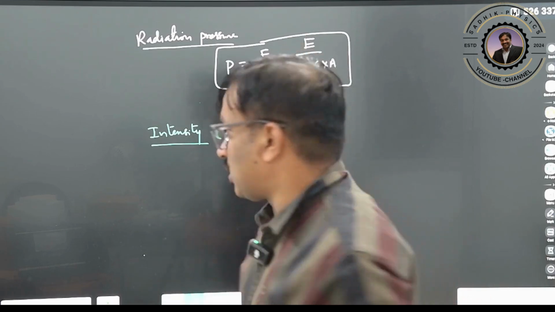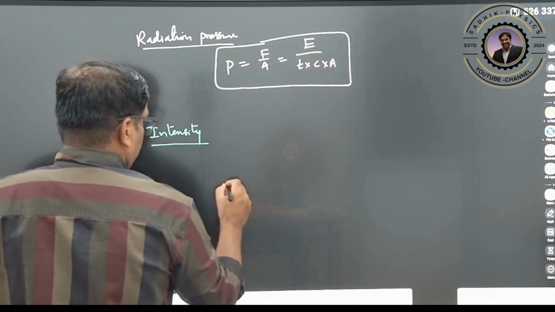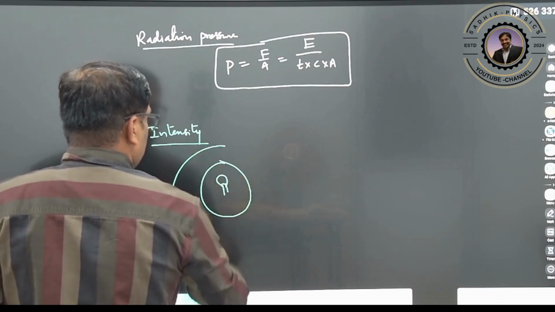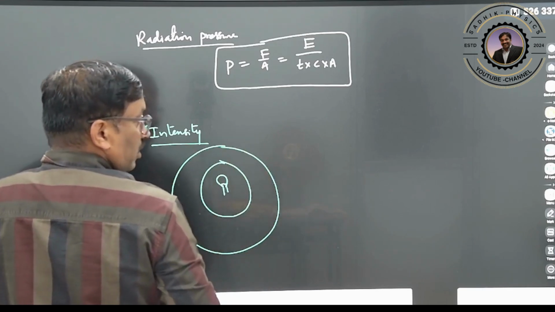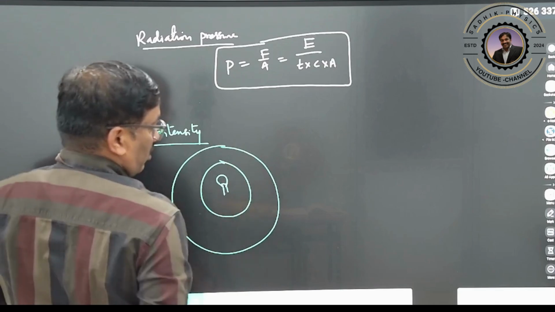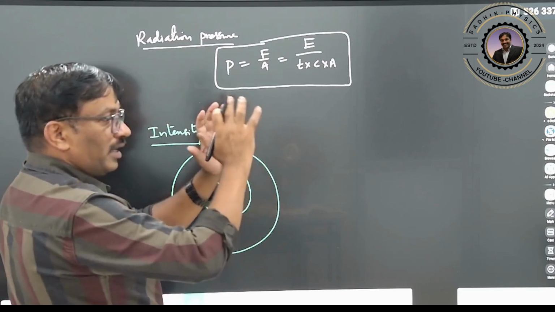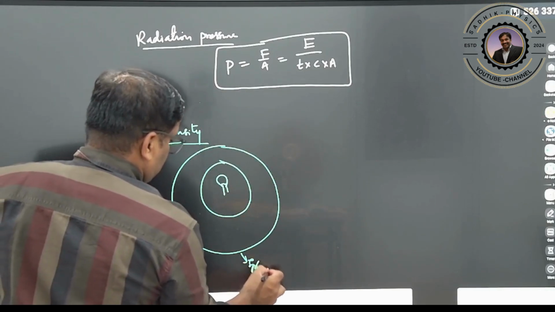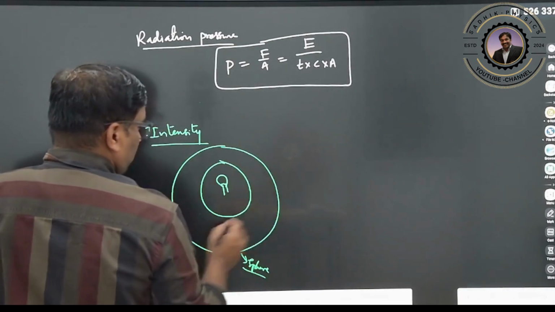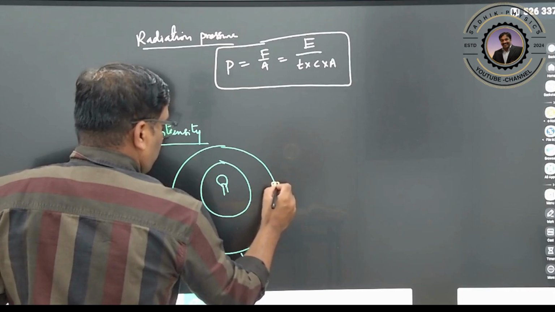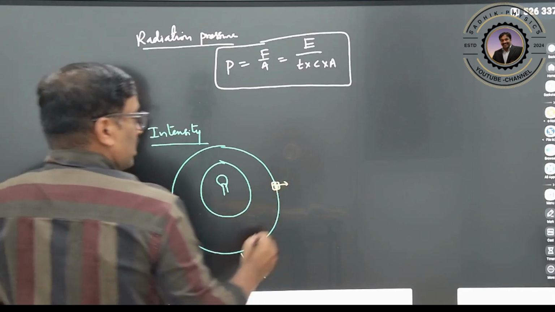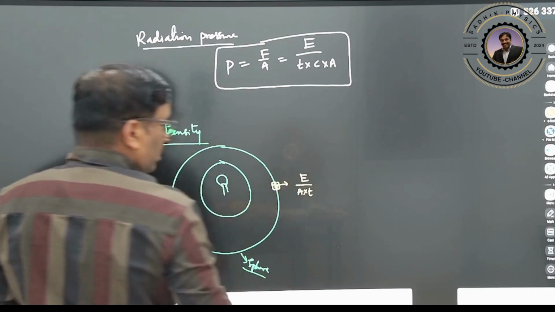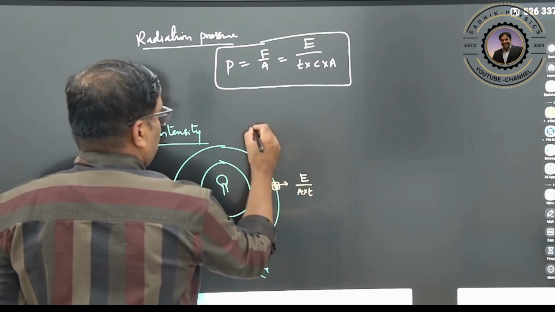That means if there is a source, this is one source. What will it do? It will emit radiation in all directions, so like a sphere of influence. It emits light in all directions, therefore it is in the form of a sphere. At this point, if you consider one small area, a certain amount of energy is emitted per unit area per unit time. Clear? So this is nothing but our intensity.